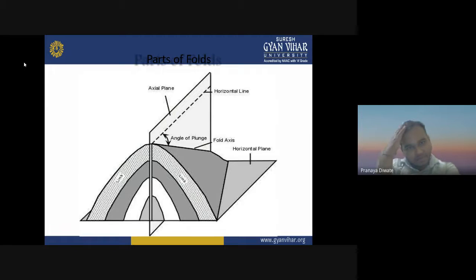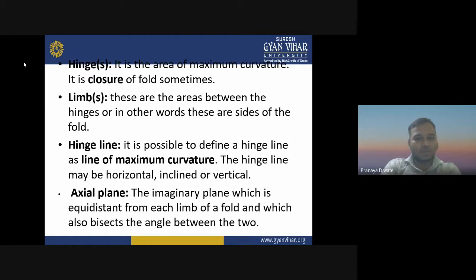So we have different parts of the fold, like the axial plane, the horizontal plane, and the angle of plunge. So what is the hinge? The hinge is the area of maximum curvature. It is sometimes the closure of the fold. Limbs are the areas between the hinges, or in other words, the sides of the fold.